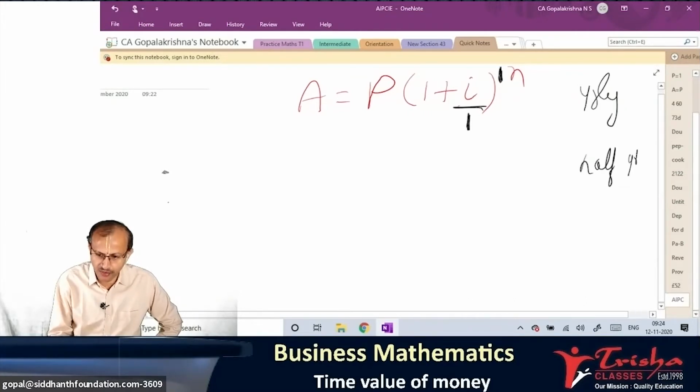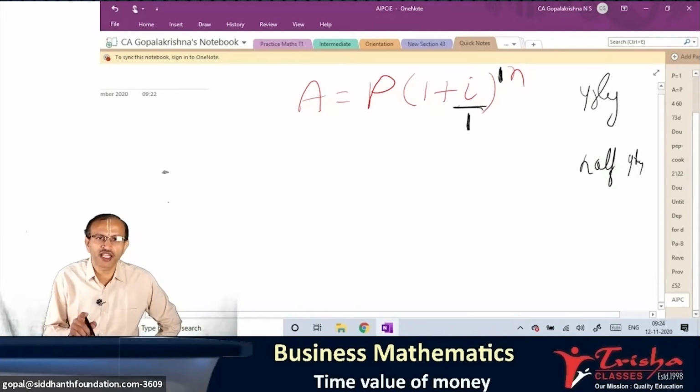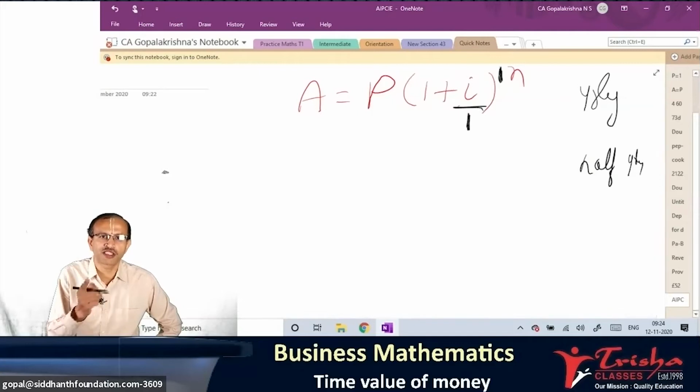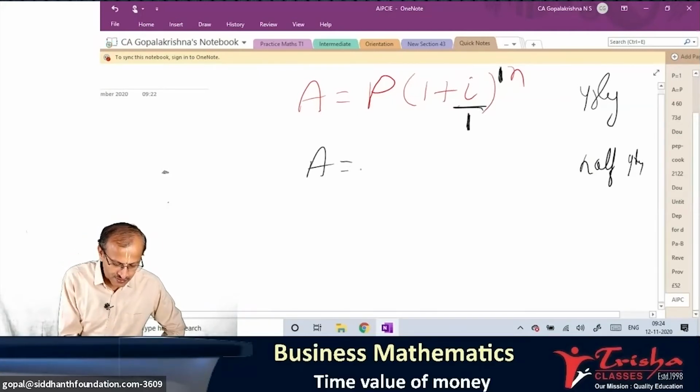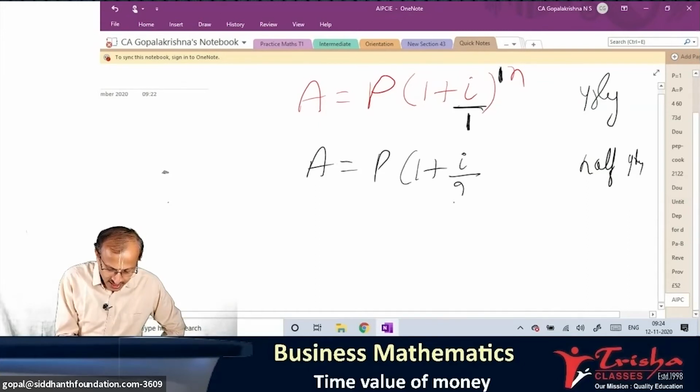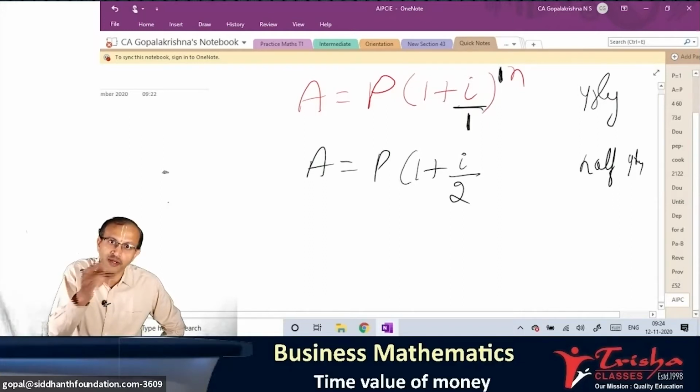in a year, how many times is interest added? All of you have to answer. In 1 year, how many times? 6 months once, 6 months. So 2 times. Therefore, the formula becomes P into 1 plus I by 2, because half yearly means 2 times, the number of times is 2, power 2n.